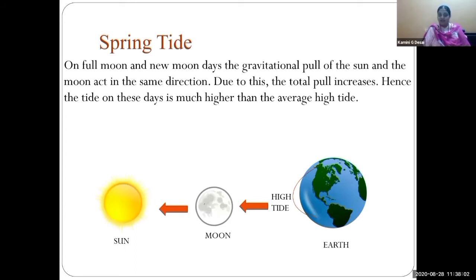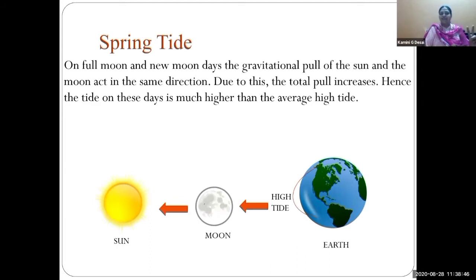Once again, children, on full moon and new moon days, the gravitational pull of the sun and moon act in the same direction. You can see on the screen, they are in the same direction, no? Yes. Very good, children. They are in the same direction, and due to this, the total pull is increased. The force is double, the sun's gravitational force and the moon's gravitational force. The force is double, and that is why high tide is increasing. And on this day, this tide is much higher than the average tide.